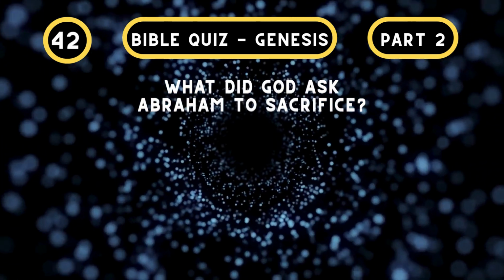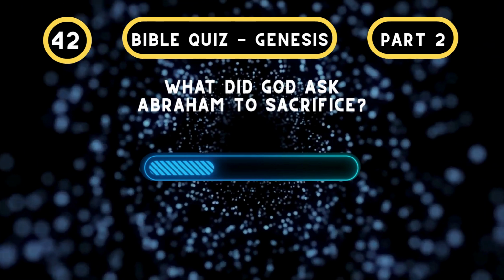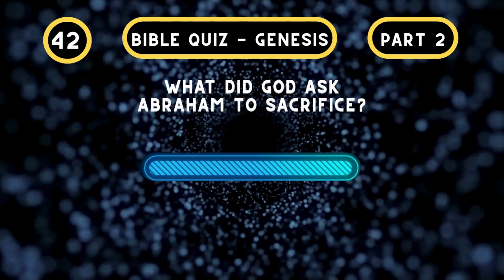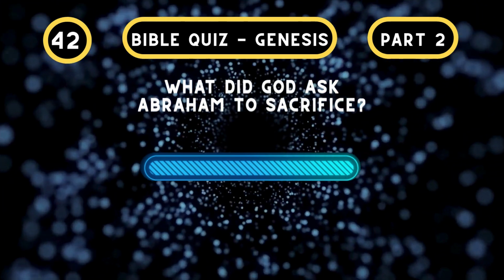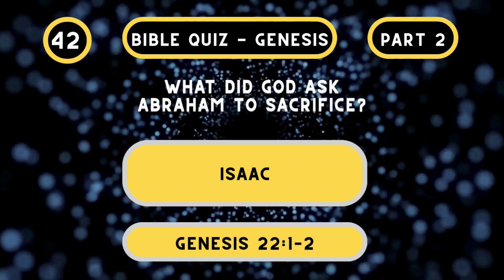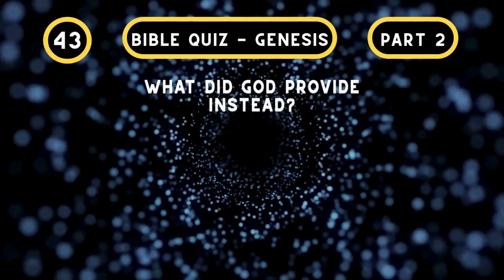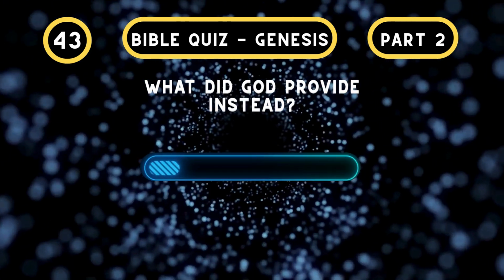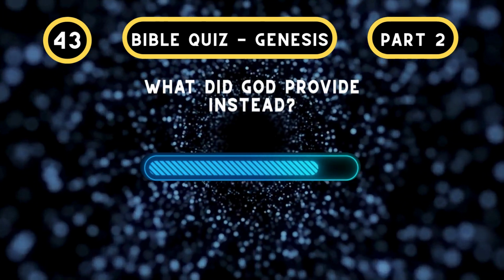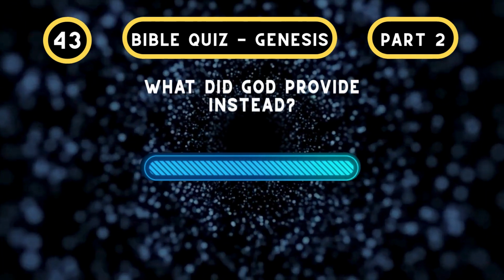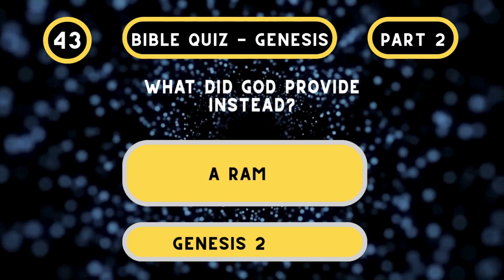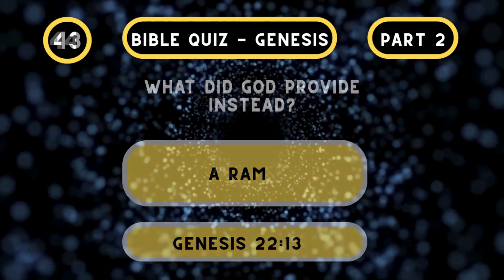What did God ask Abraham to sacrifice? His son Isaac. Genesis chapter 22, verse 1. What did God provide instead of Isaac? A ram. Genesis chapter 22, verse 13.